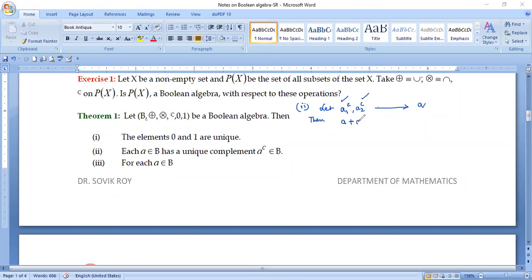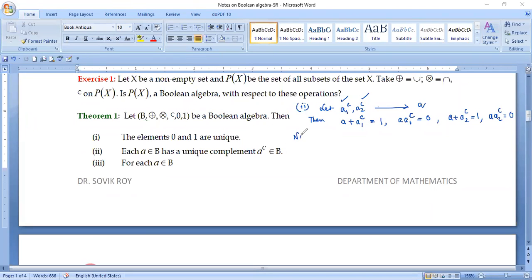Then by the Huntington's postulate, A plus A1 complement will give you 1, A into A1 complement will give you 0, A plus A2 complement will give you 1, and A into A2 complement will give you 0.